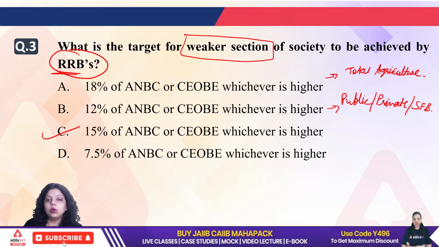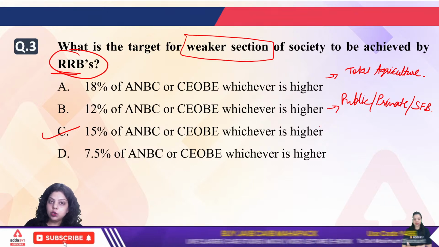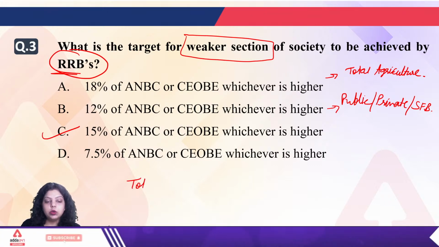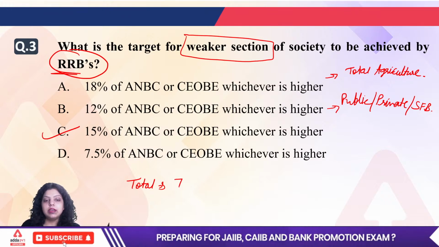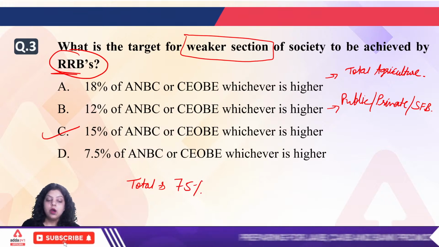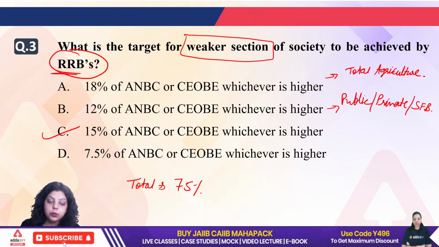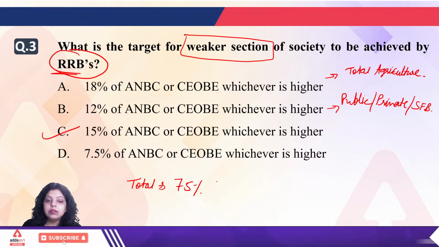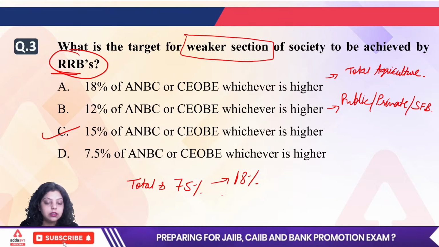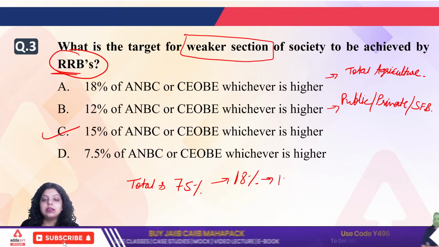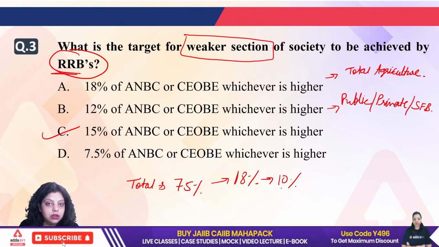Acha, what is the total target for RRBs to give under the PSL? The total loan RRBs are giving is 75% of ANBC or CEOBE, whichever is higher. Out of this 75%, 18% will go into the agriculture sector. Out of this 18%, 10% will go to the small marginal farmers.